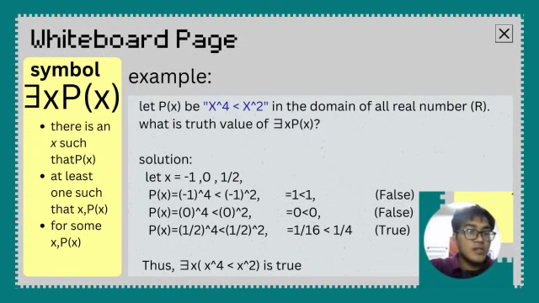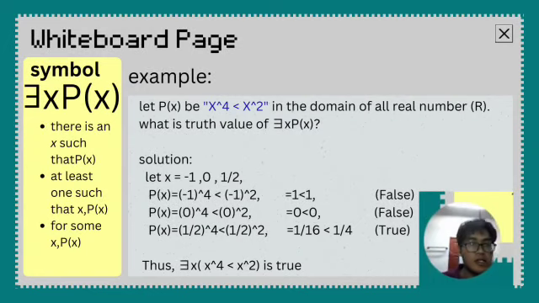If this quantifier is used in a sentence, it will use a certain phrase like there is an x such that P(x), or at least one x such that P(x), or for some x, P(x). Now I have given you a big picture of the existential quantifier. To give you a clearer picture, I will explain with an example.